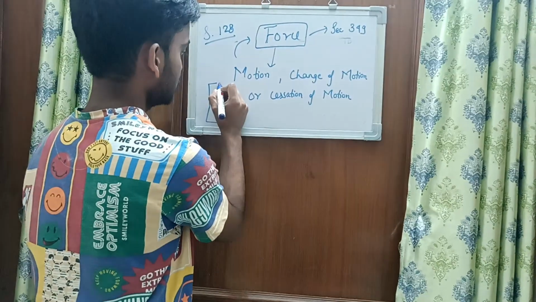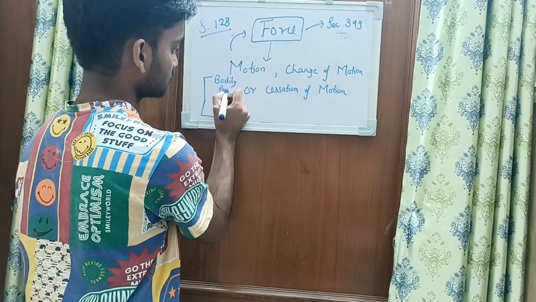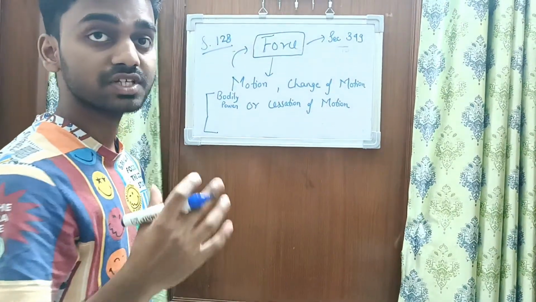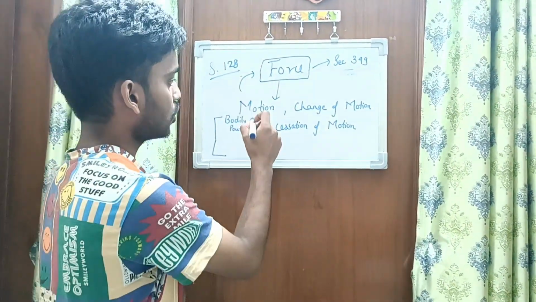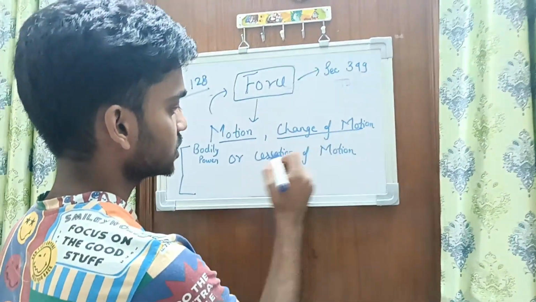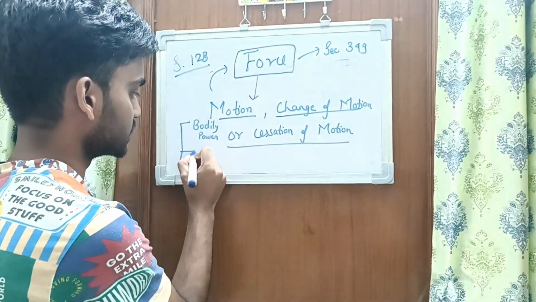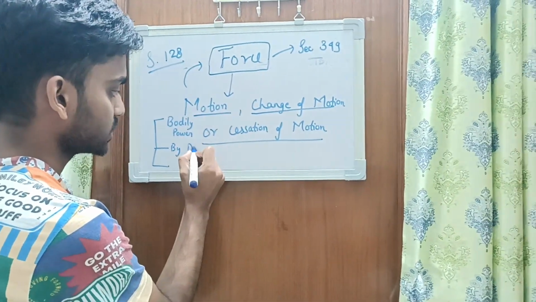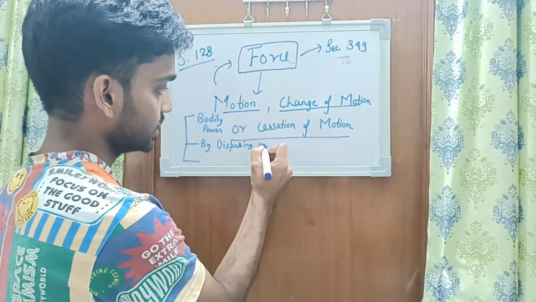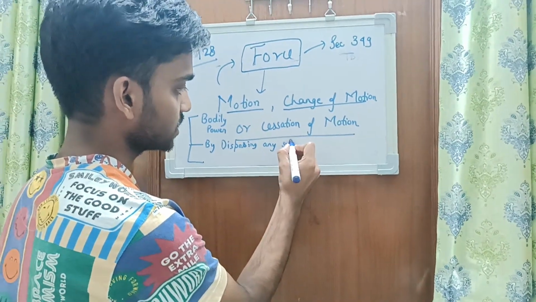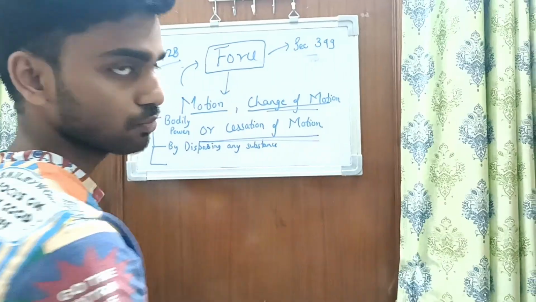First one is by bodily power, that is, the person physically uses his bodily power to cause any motion or change of motion or cessation of motion. The second one is by disposing any substance, by which he causes the motion, change of motion, or cessation of motion.